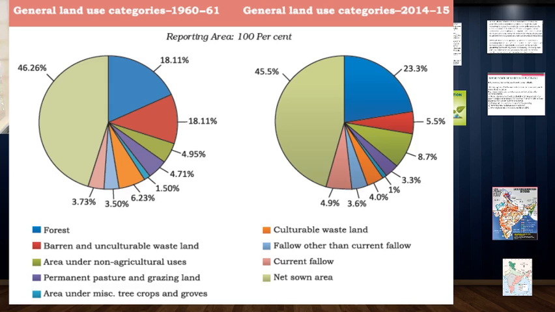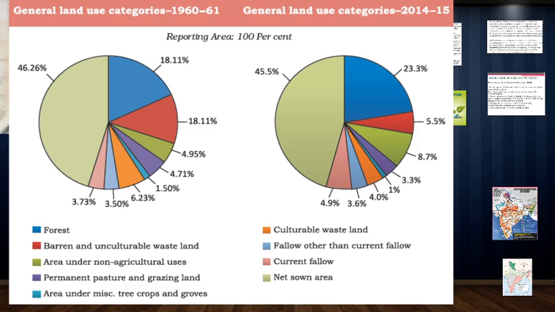Now in the first pie chart, 46.26% is the largest portion, the area under non-agriculture use, the light green area over there. And this same thing has come down to 45.5%. Means... I am sorry.